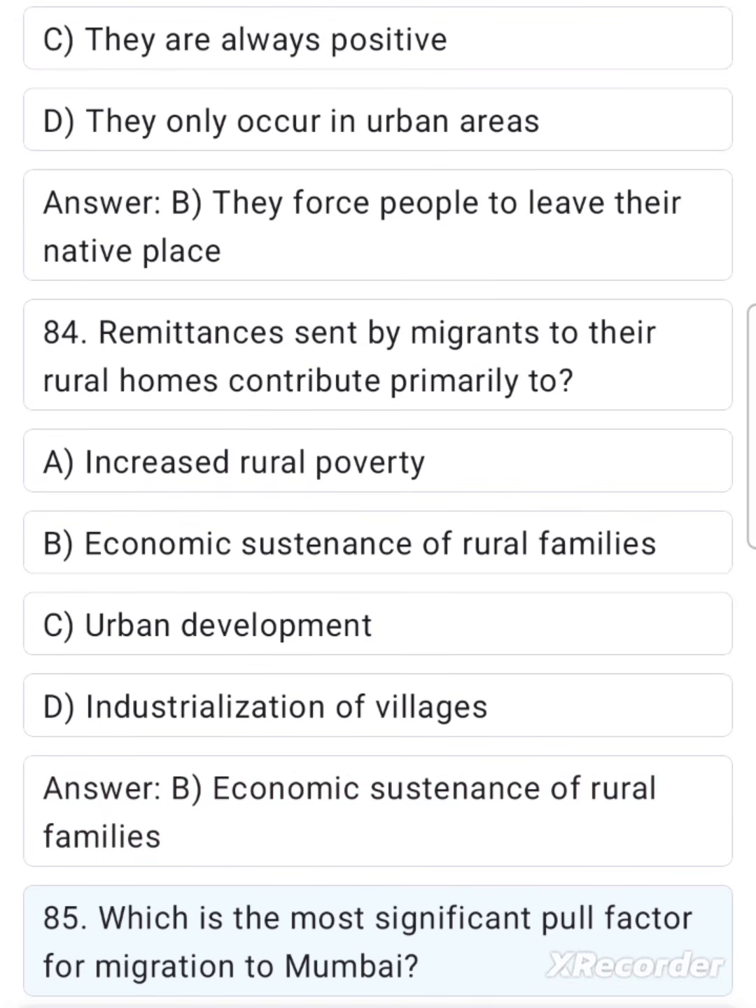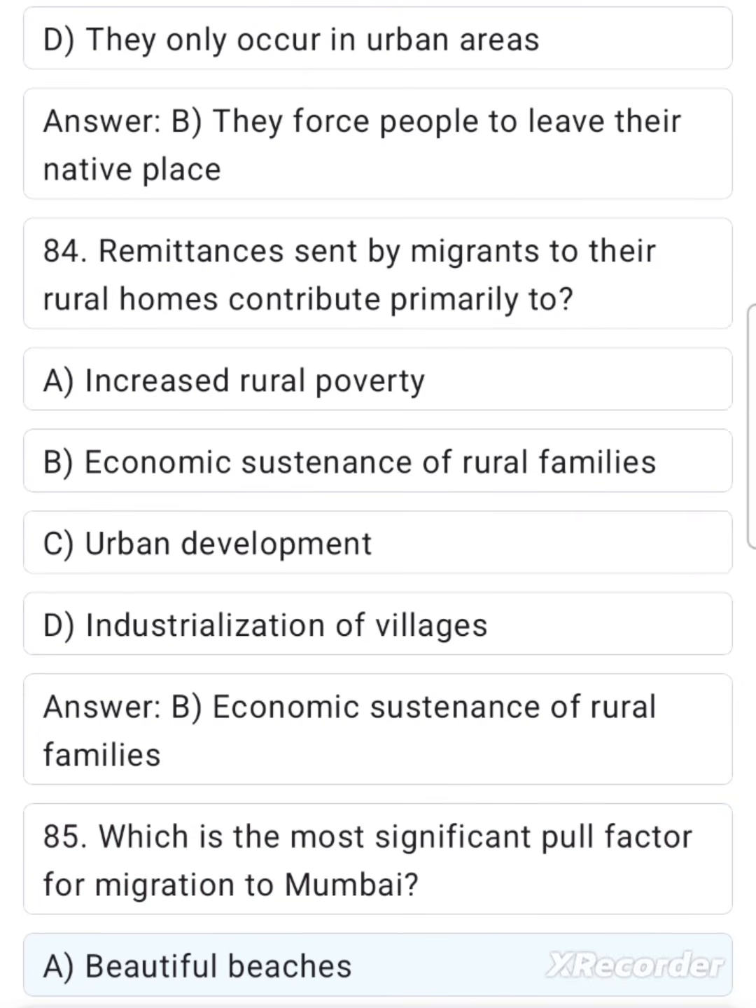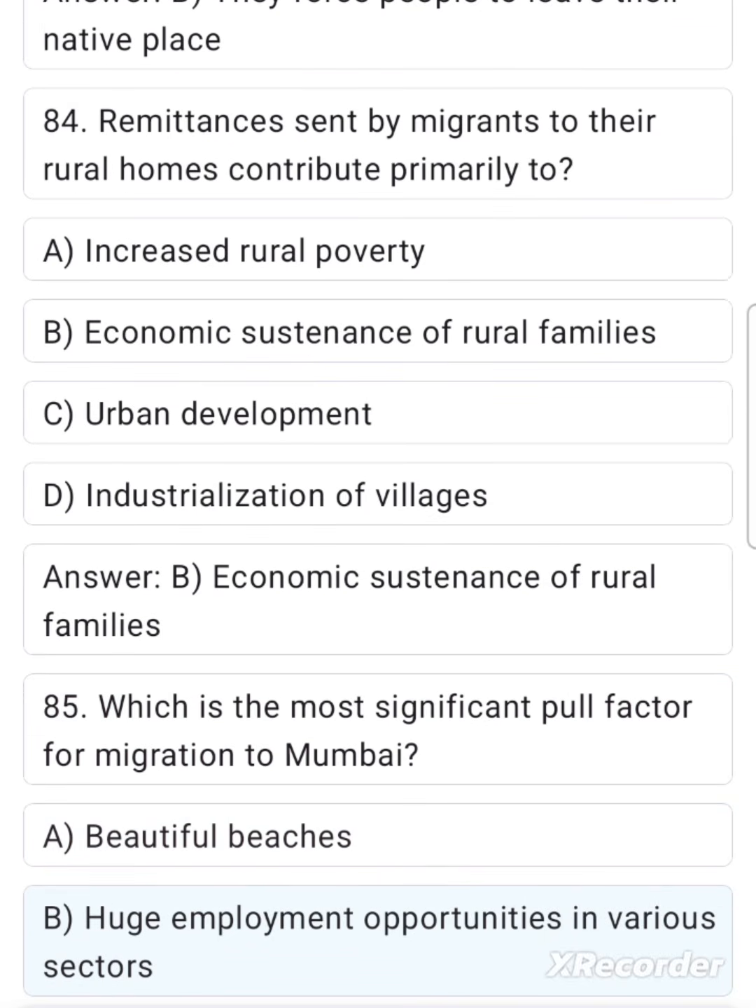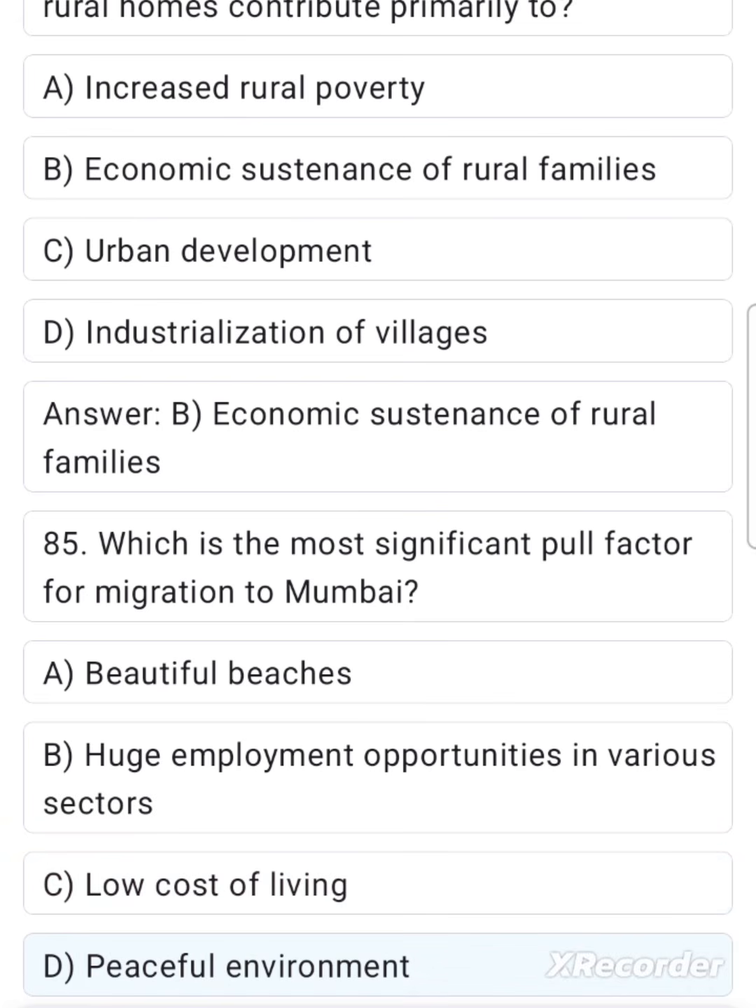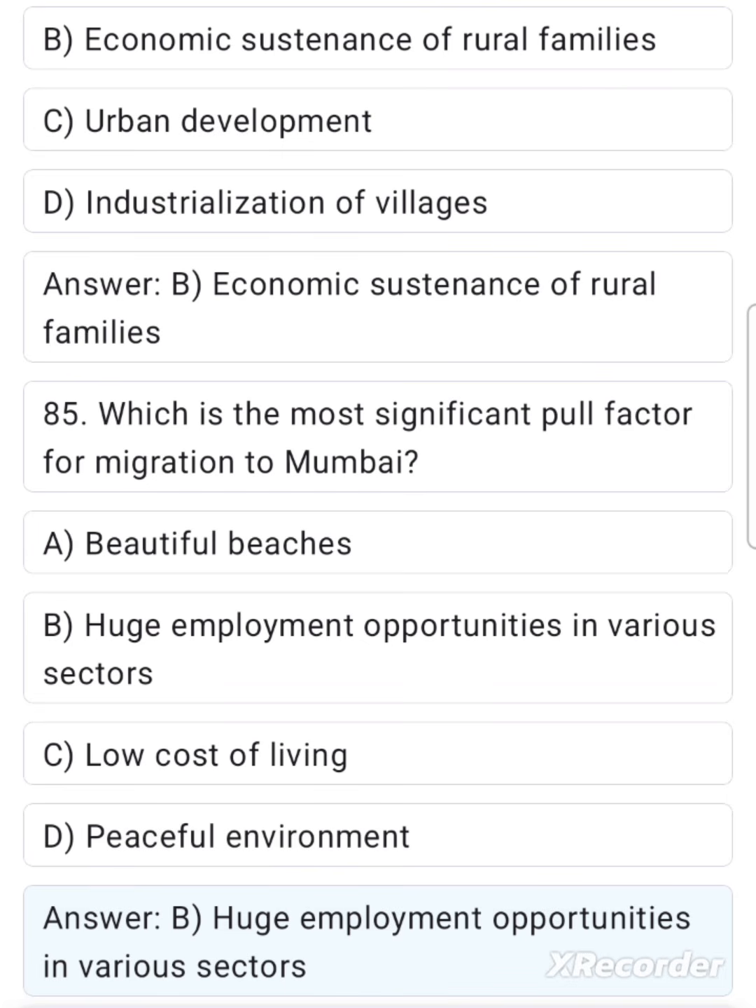85. Which is the most significant pull factor for migration to Mumbai? A. Beautiful beaches. B. Huge employment opportunities in various sectors. C. Low cost of living. D. Peaceful environment. Answer B. Huge employment opportunities in various sectors.